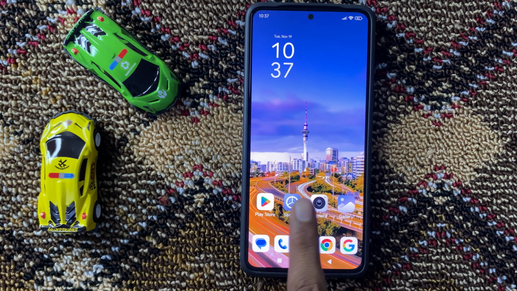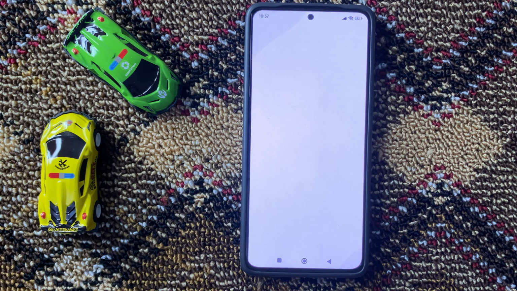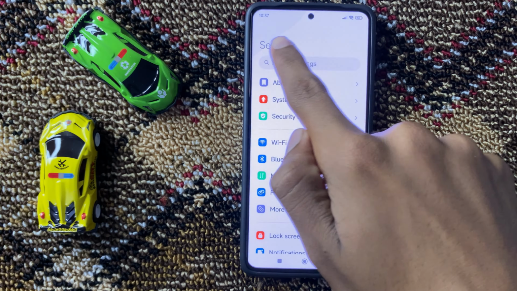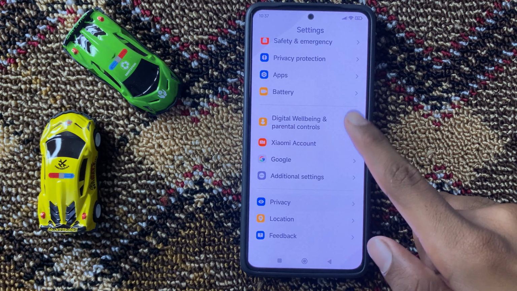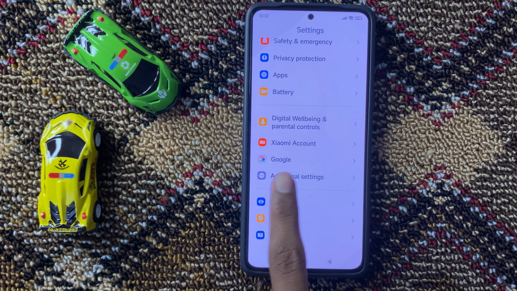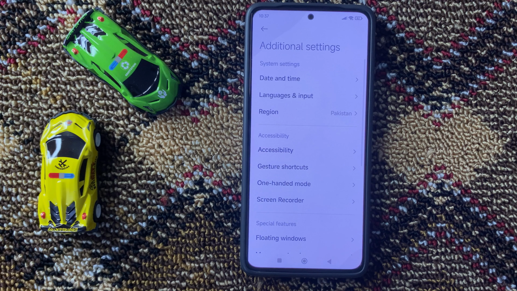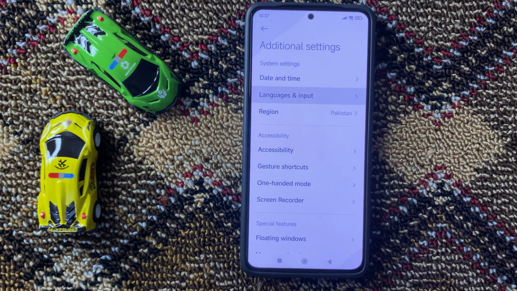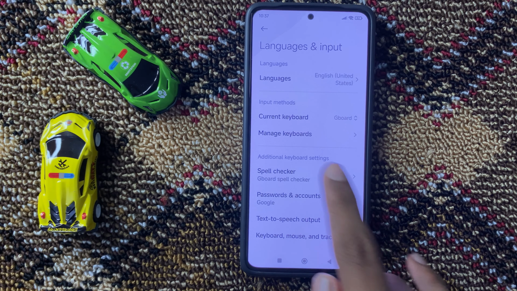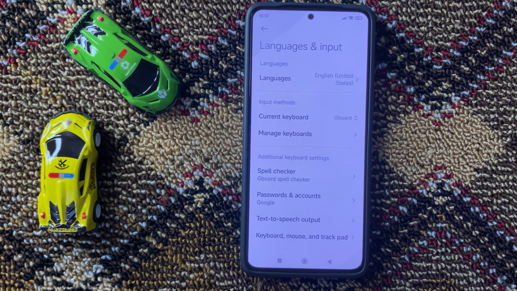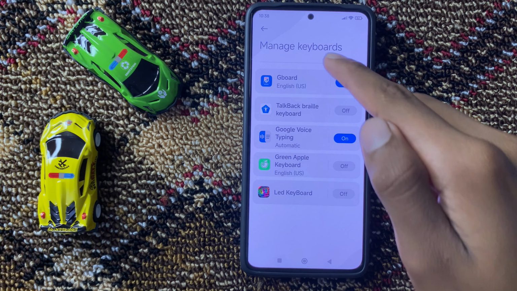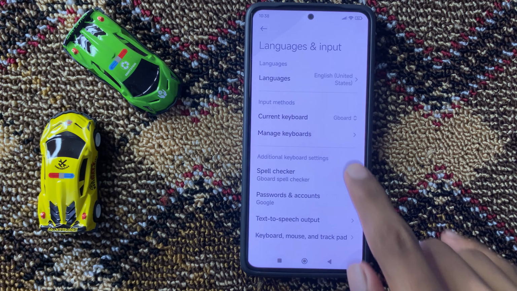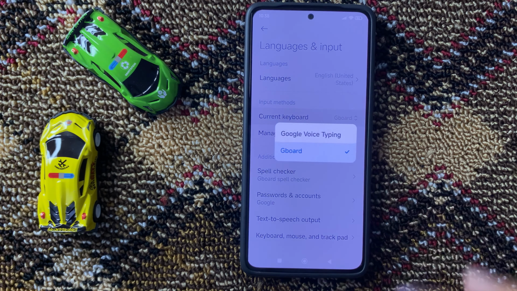First of all, open settings. In settings, scroll down to the last and then click on additional settings. And then click on language and input. And here you can see the option manage keyboard. Now click on it. And here you can set your keyboard and then click on current keyboard.